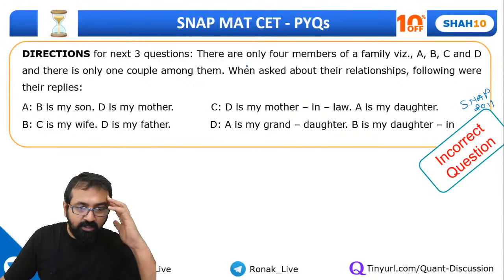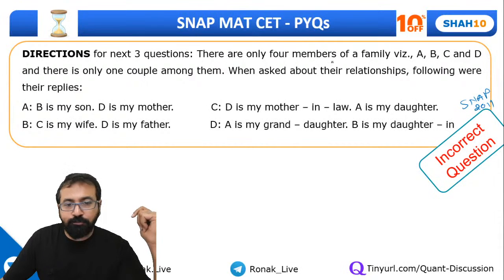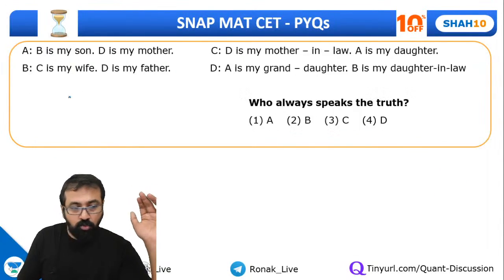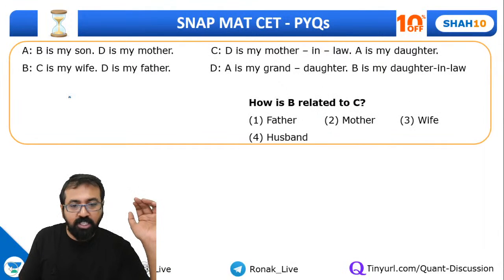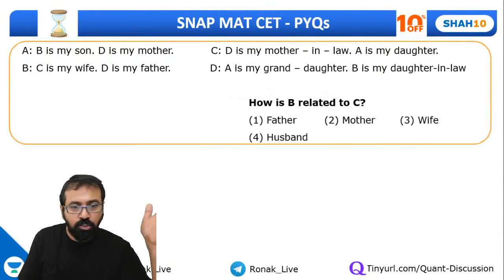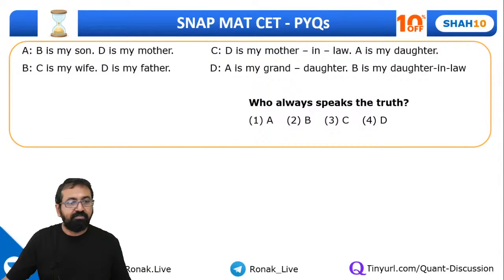So look at this one. It's again of that knight and knave type, where one person is speaking truth and another is lying. There are only 4 members in a family ABCD, and there is only one couple among them. When asked about the relationship, the following were the replies. Now we need to find out who always speaks truth, and how B is related to C, and each of the following statements must be true. So these are the questions based on this. Let's try for this, everyone.